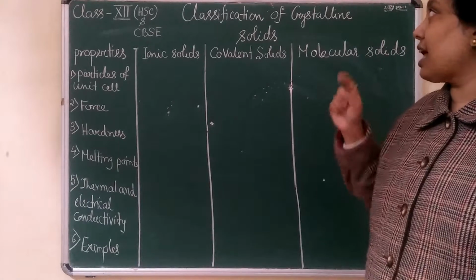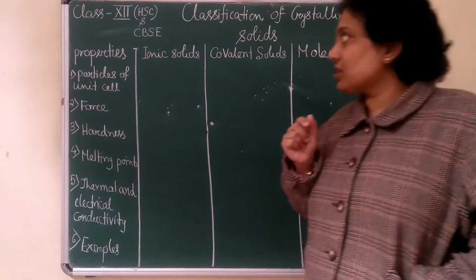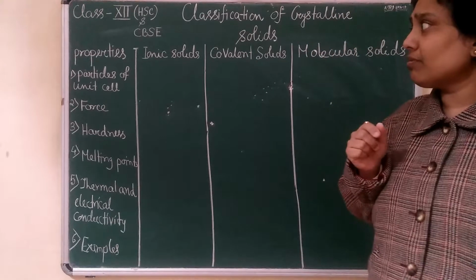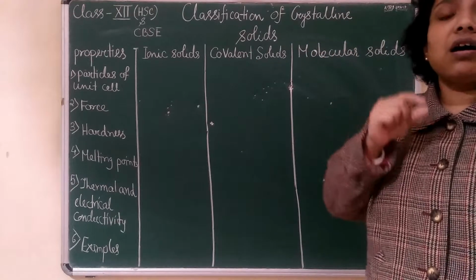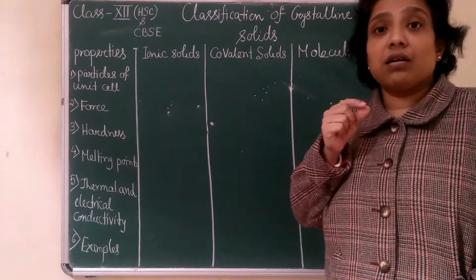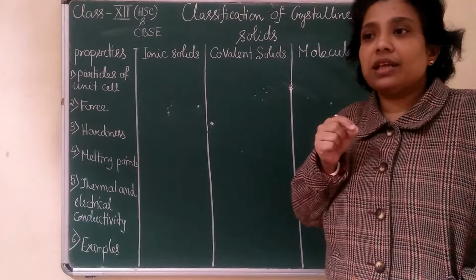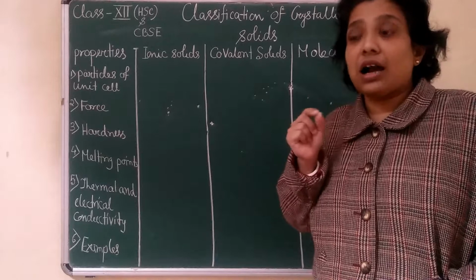Today's topic is classification of crystalline solids. We have seen the crystalline solid properties: it has long range order of arrangement, a very high and sharp melting point, and it is hard in nature.